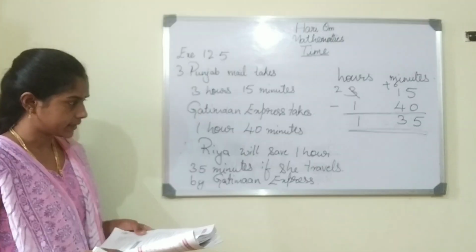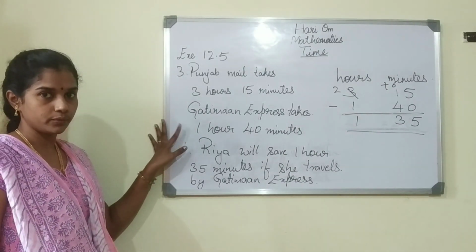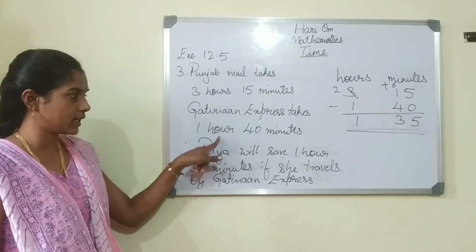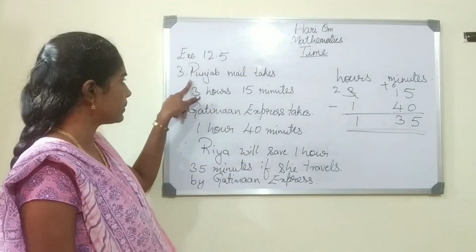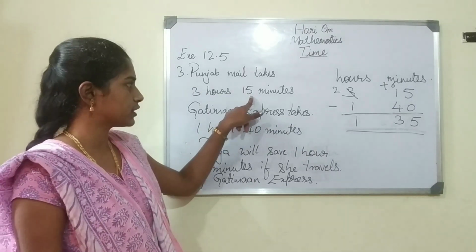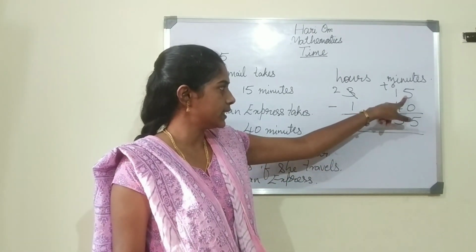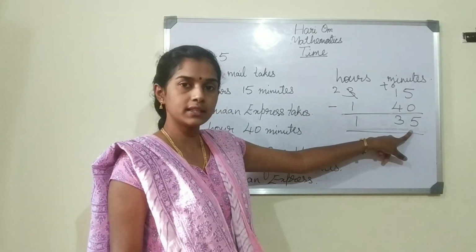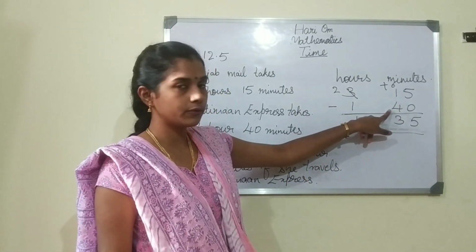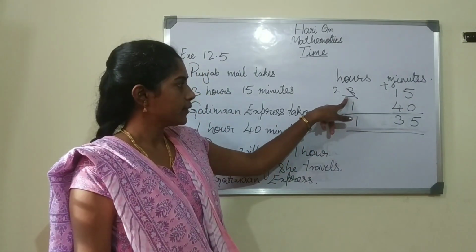Okay, children. So here Gatiman Express moves very fast. So she can reach in 1 hour 40 minutes. If she travels by Punjab Mail, it takes 3 hours 15 minutes. So we have to subtract 3 hours 15 minutes minus 1 hour 40 minutes. 5 minus 0 is 5. 1 minus 4, from 1 we can't subtract it. So we have to borrow from hours.